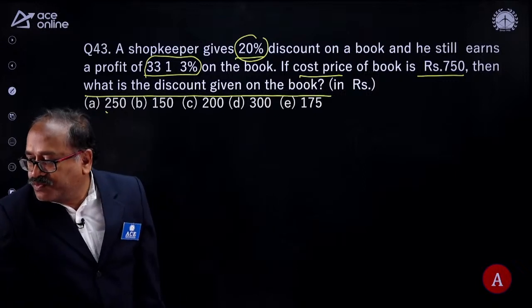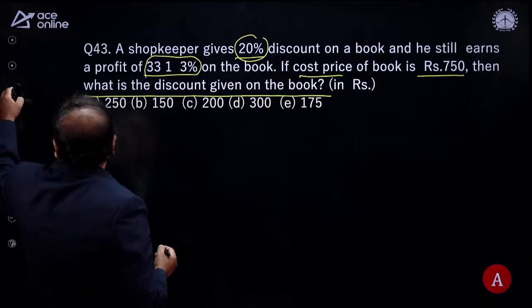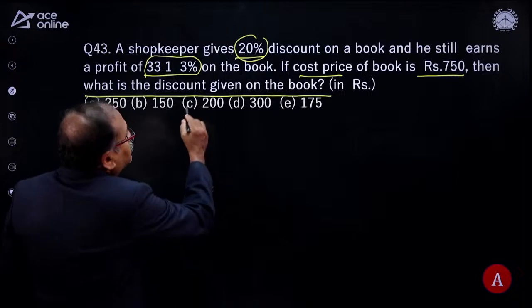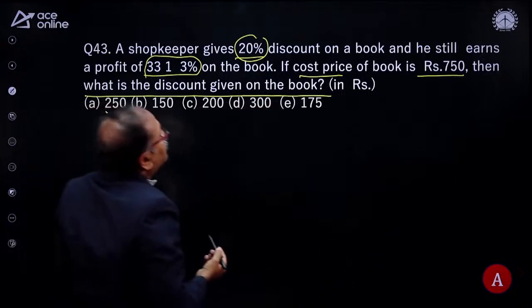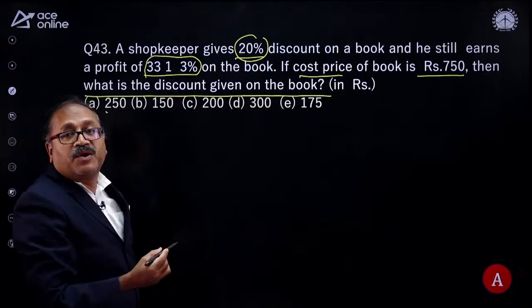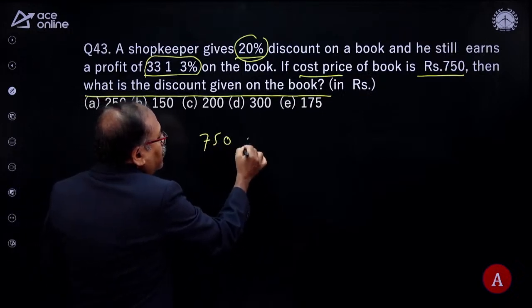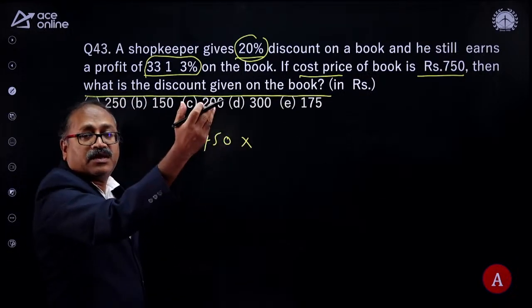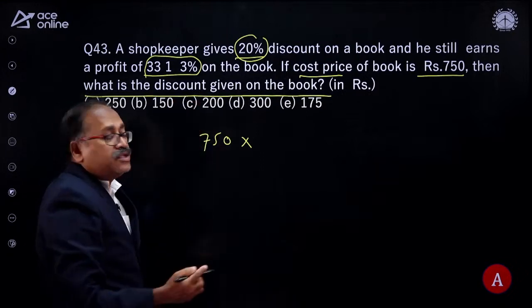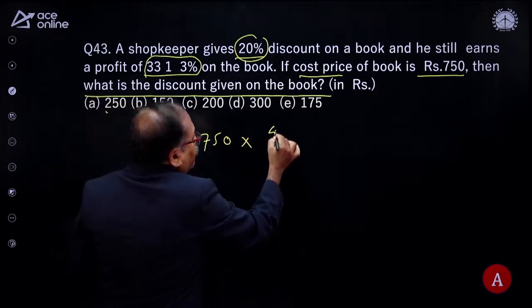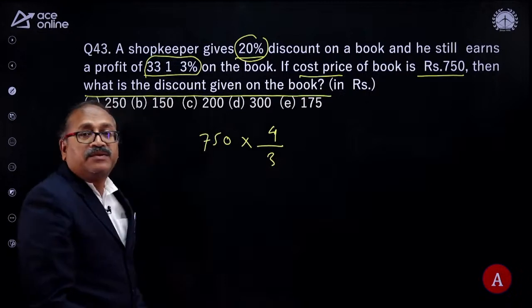Nicely answered, Mr. Gupta. So how do we answer the question? I know the cost price. I know the cost price is 750. I know that 1/3 is the profit. Can I get the selling price? Yes. 750 as 1/3 is the profit. That means 1 plus 1/3, 4/3 will be the selling price. So 4/3, this is what the selling price is.